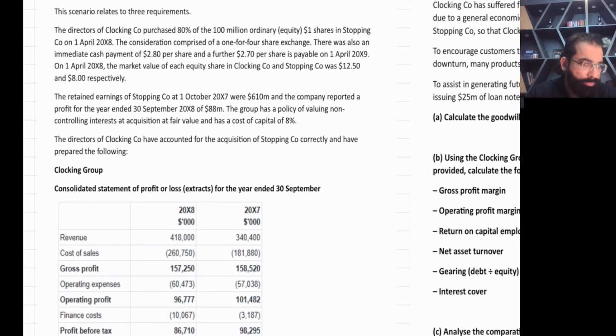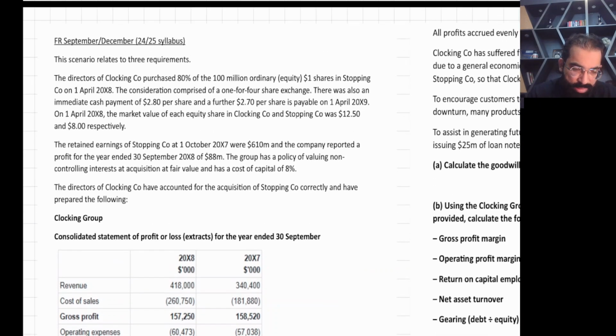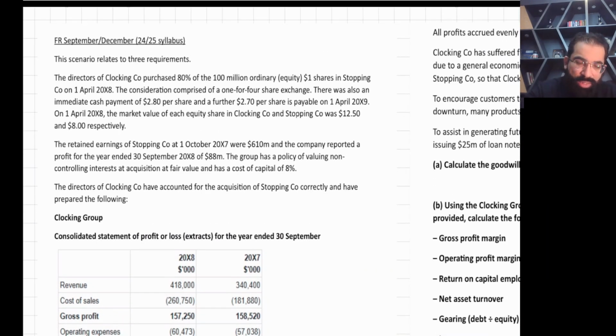So this scenario relates to three requirements. Yes, there is a ratio analysis question, but the good news is there is a 5 mark easy consolidation, then 5 marks of just number crunching ratio analysis calculation, and then 10 marks of commentary. So a very fair question. First we'll approach the consolidation part.